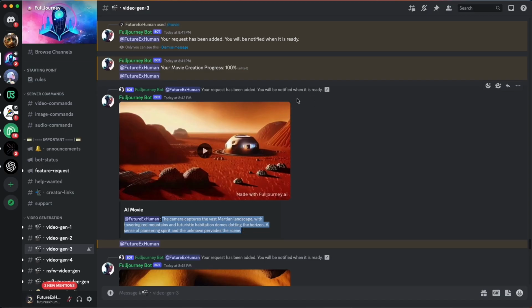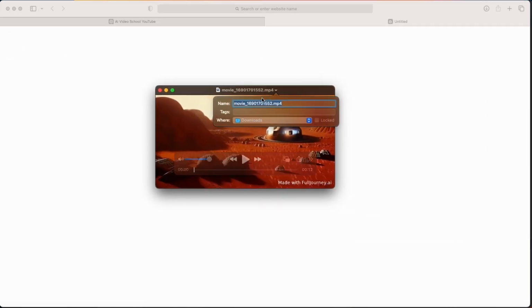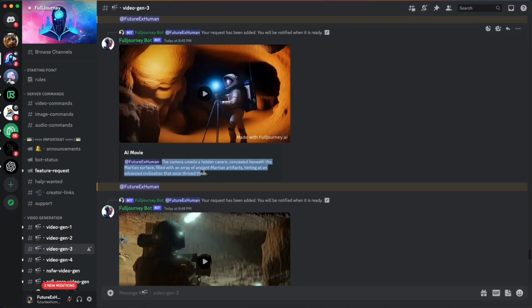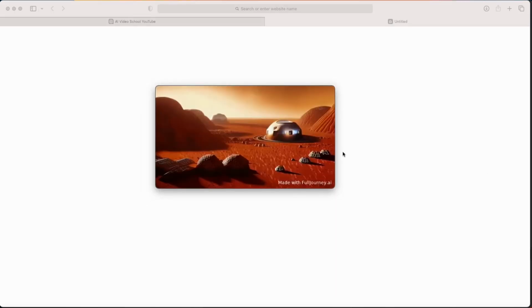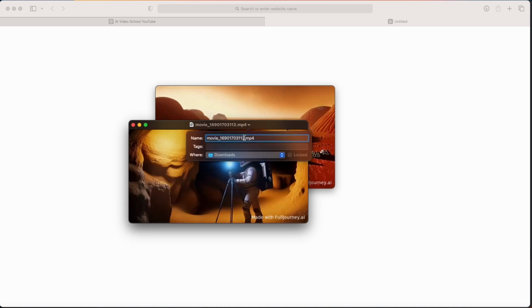What I'm going to do to make this easy to remember is I'm going to download it. And then when it comes up, I don't need this name. What I'm going to do is just rename this the actual prompt. And that's going to be easier for me to remember. I'll just do that by copying the prompt there. Download. Once it comes up, you'll have to do this differently depending on what kind of computer you're on.